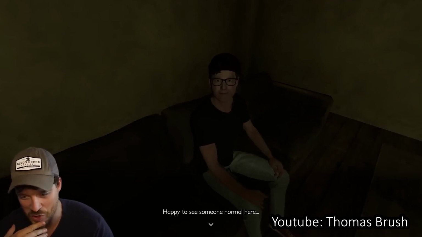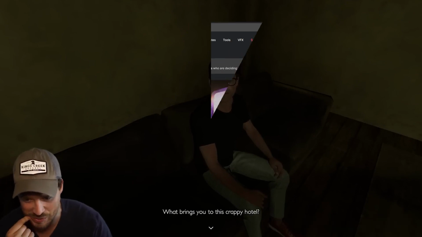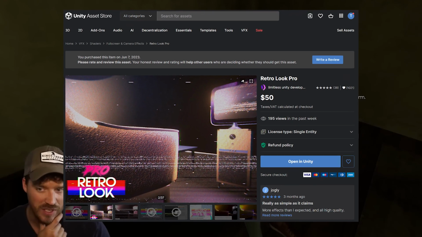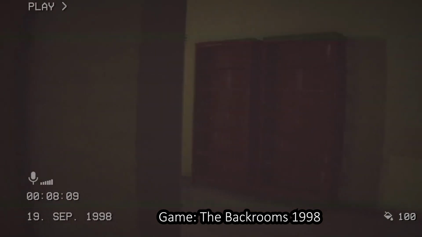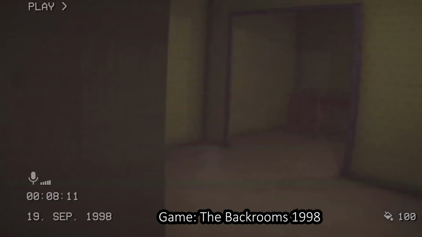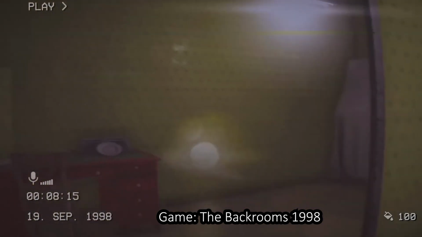So I went to the Unity Asset Store and did some digging, and I found an asset called Retro Look Pro. This is an amazing asset which allows for many customizations. If you're making a bedroom style game or any kind of game that uses the camcorder or camera, this is an asset that you must buy immediately.